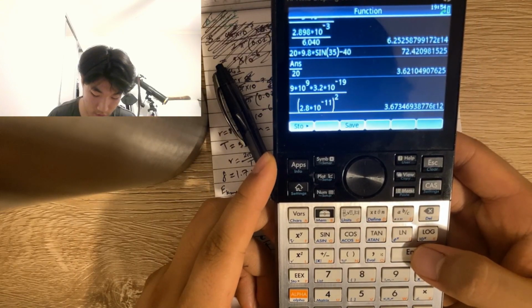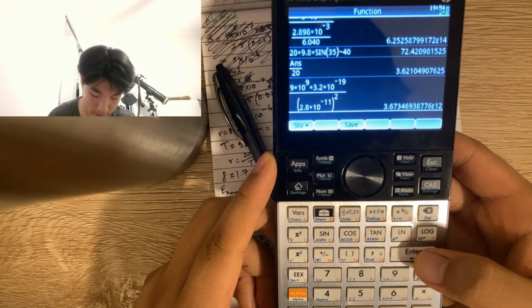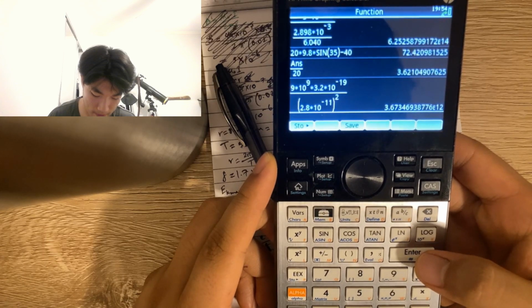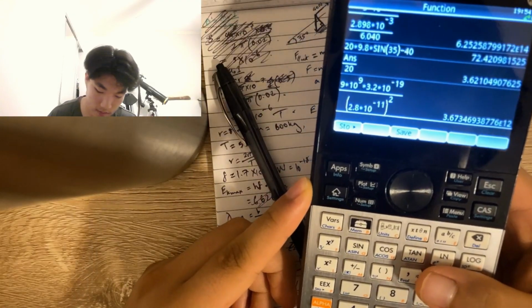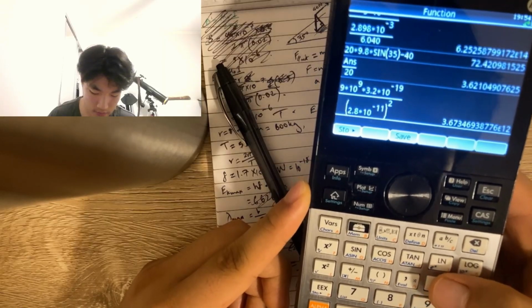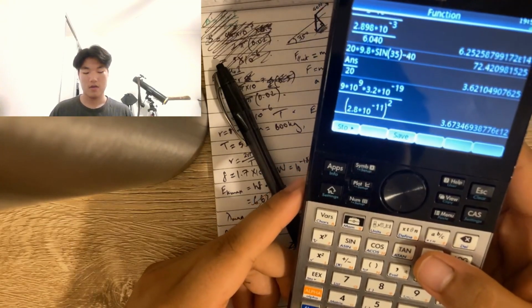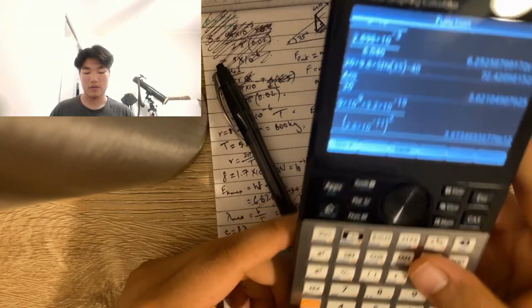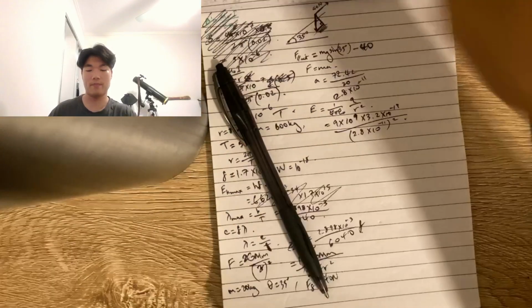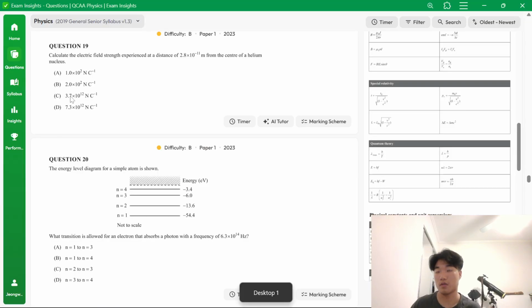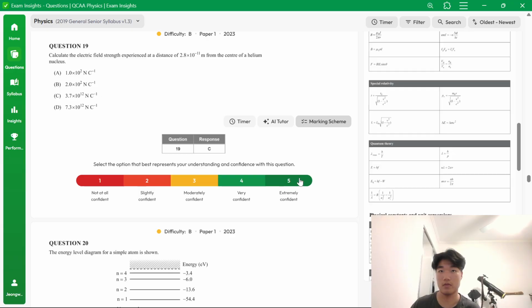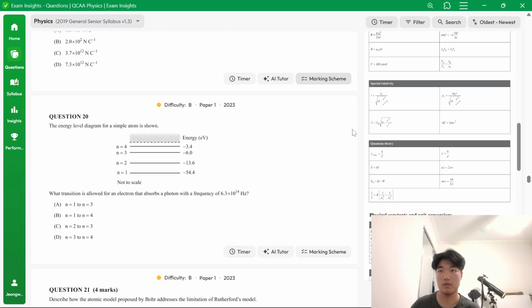This does not seem right, but I think it is. I don't know. Is it? Yeah, seems reasonable, I suppose. 7 times 10 to the 12. 7 times 10 to the 12. Okay, that is an answer. So let's see.